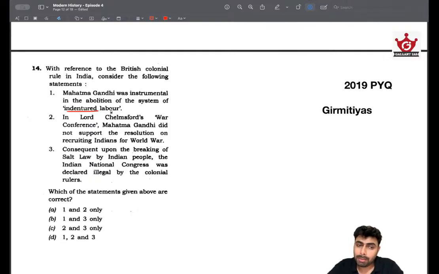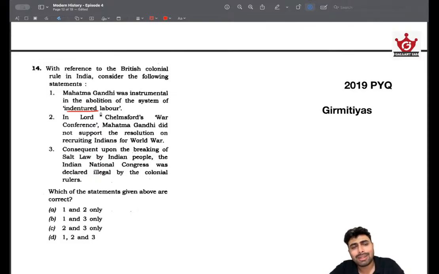These are the laborers, Indian origin people who were taken to countries like Mauritius, Fiji, South Africa, where the British had large plantations. They needed laborers to undertake the agricultural activity, and these people were not taken by force. They were taken by giving a promise that they will be paid well and have decent working conditions.